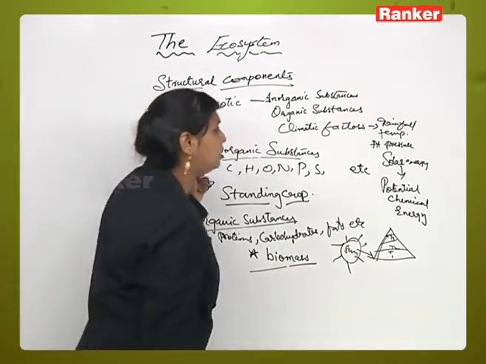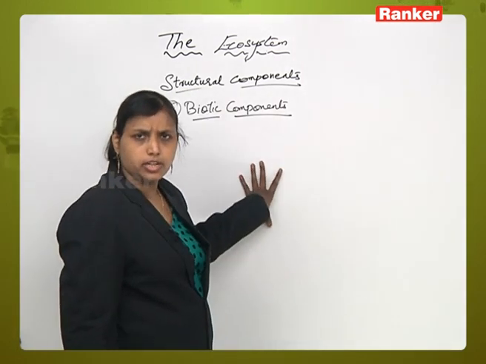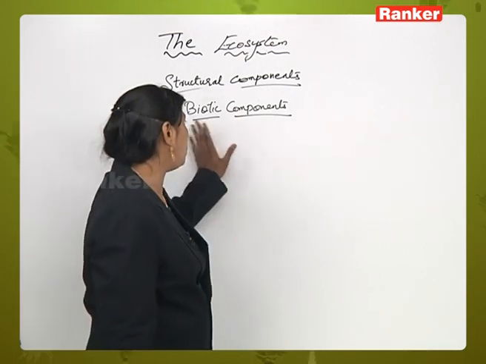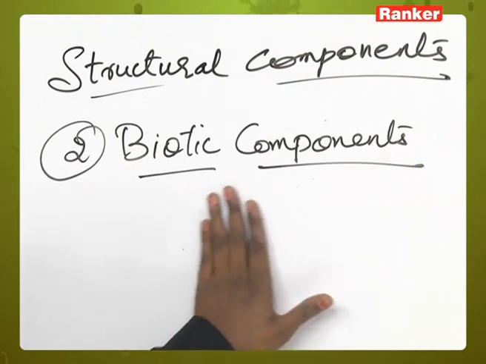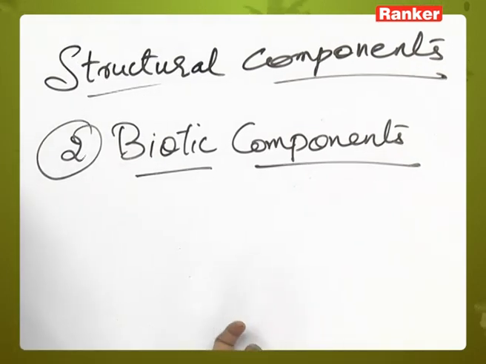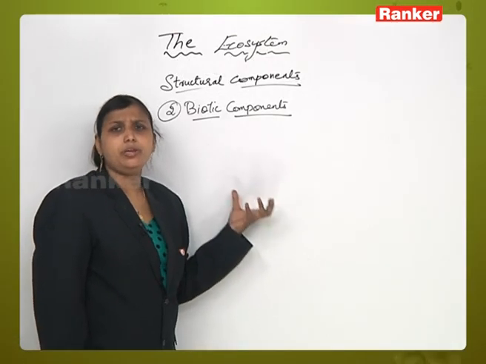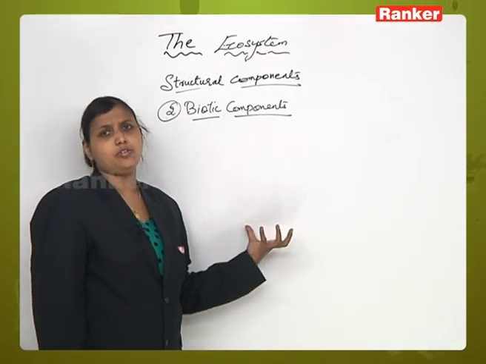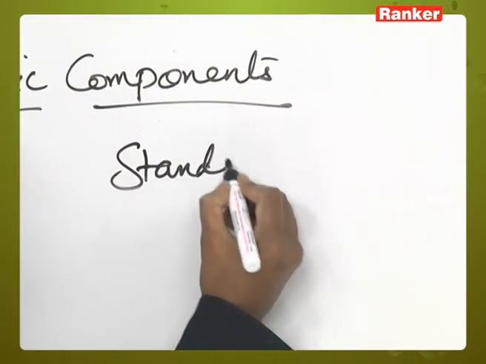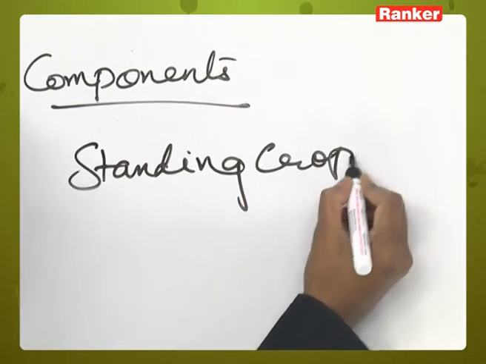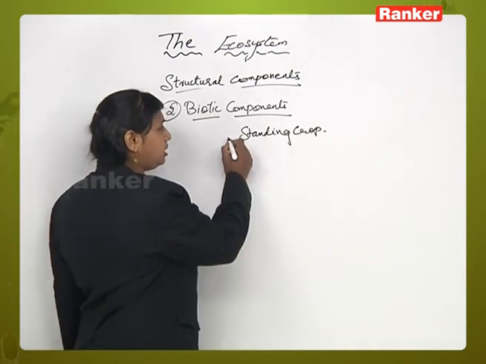Now when we talk about the biotic components, previously we have studied about abiotic components: inorganic and organic substances and climatic factors. Now we will talk in detail about the biotic components. So what are biotic components? All living organisms of an ecosystem constitute the living components or biotic components. The amount of living material which is present in an ecosystem is called the standing crop.